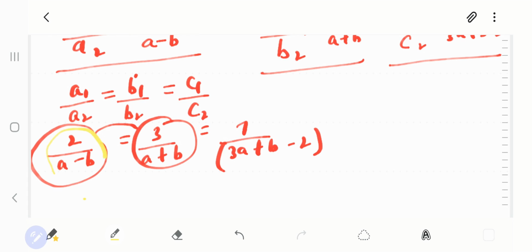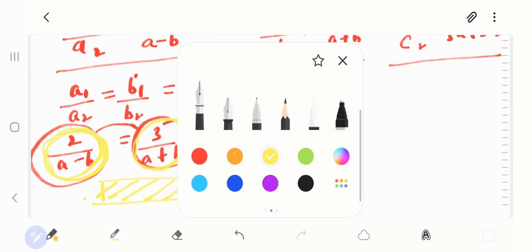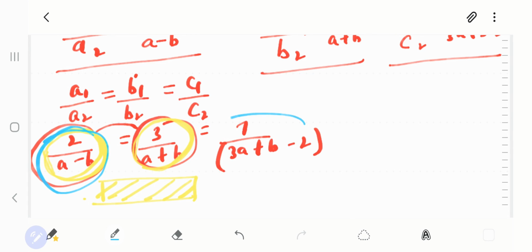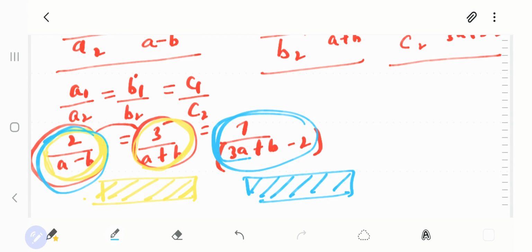I repeat, you have to take this and make one equation. And again you have to take this, that is first one, with this and make one equation. And these two equations, you have to solve them simultaneously to get the value of a and b. Are you getting my point clear? Is the concept very clear? You want me to help you with forming equations?